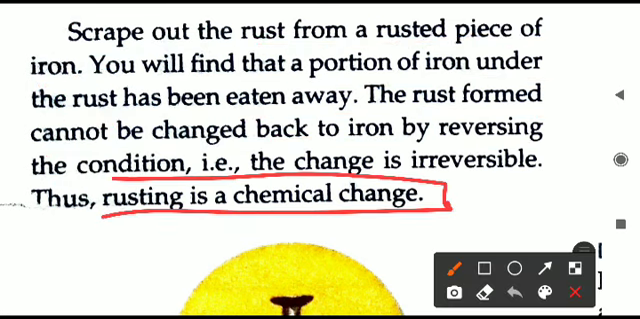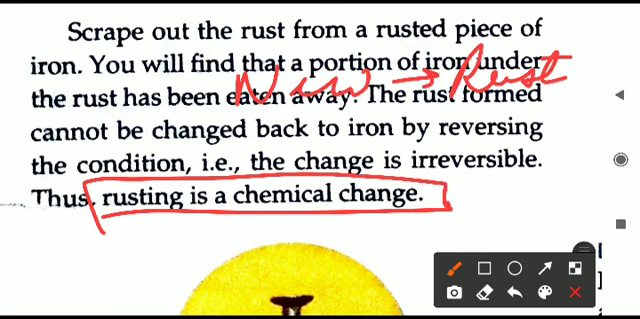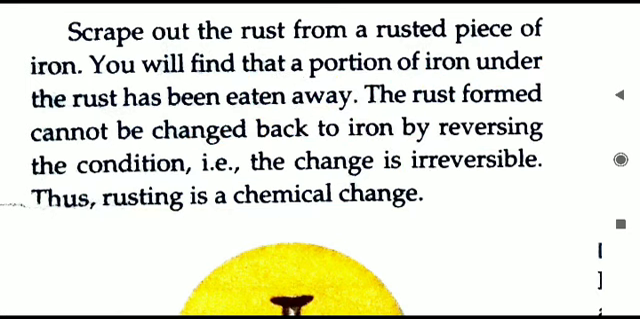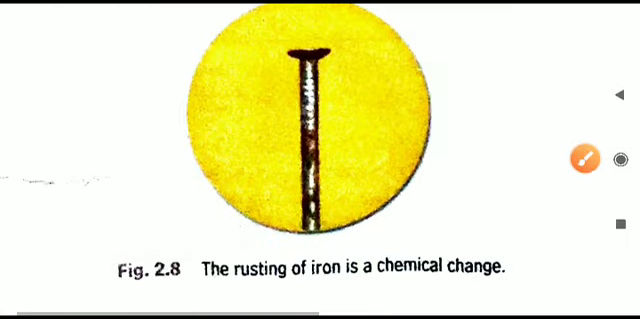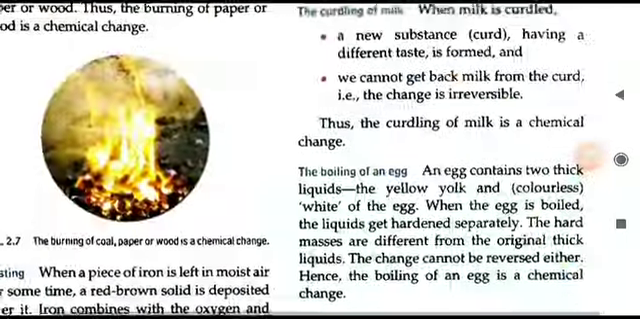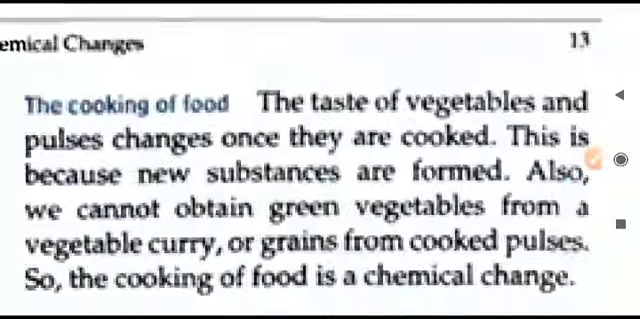So hence we can say rusting is a chemical change, because a new substance is produced here. What is the new substance? Rust is produced here. That is the new substance coming here, and also it is irreversible in nature. Hence we can conclude that rusting of iron is a chemical change. Same way we have other examples.